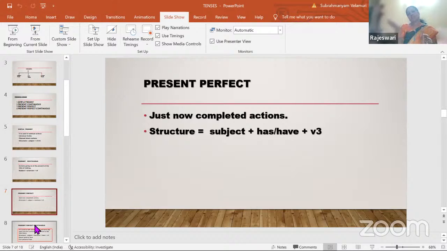V3 form is a past participle. Has is used for singular subject, have for plural subject. She has gone to the market just now. Even if you don't use just now, has gone to the market itself says now only she has left. They have gone to the market just now.